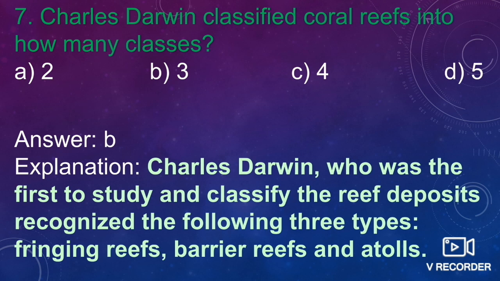Coral reefs are classified in a sequential manner. Firstly, fringing reefs form, then the barrier reef, and when they enclose the island, they are known as atolls. Okay, so we will discuss it in another video. It's very important for you to understand the process of coral reef formation. As far as this particular question is concerned, Charles Darwin classified coral reefs into three types: fringing, barrier, as well as atoll.